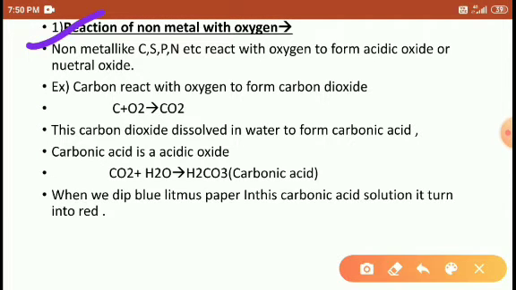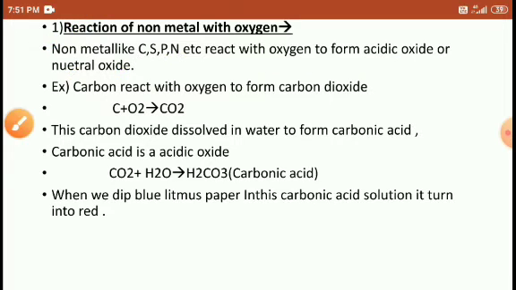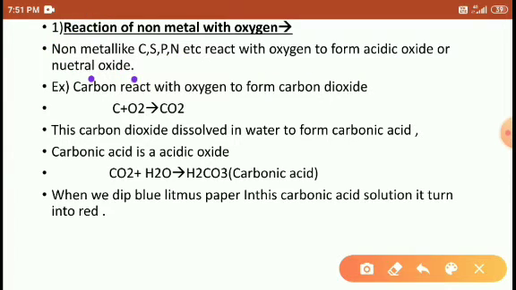Reaction of non-metal with oxygen. Non-metals like carbon, sulfur, phosphorus, and nitrogen react with oxygen to form acidic oxide, or sometimes neutral oxide. Why is it called acidic oxide? I will explain, students. Example: carbon reacts with oxygen to form carbon dioxide. This carbon dioxide dissolves in water to form carbonic acid.